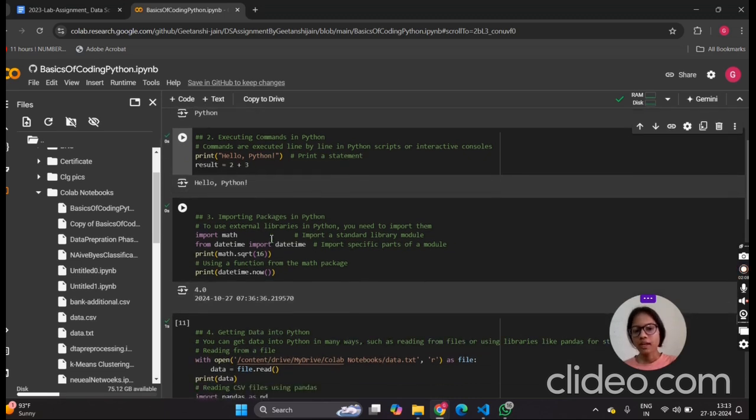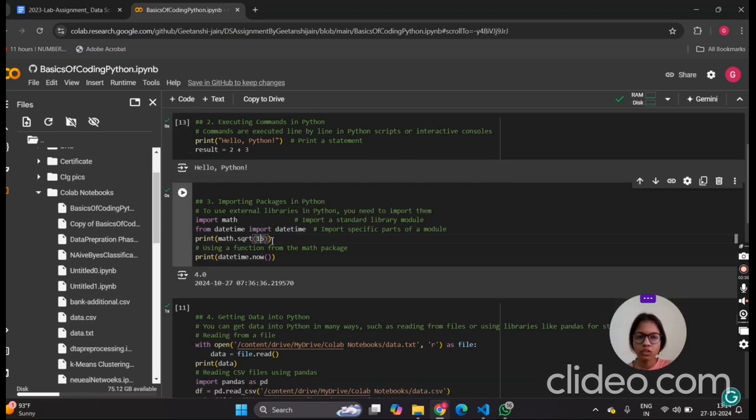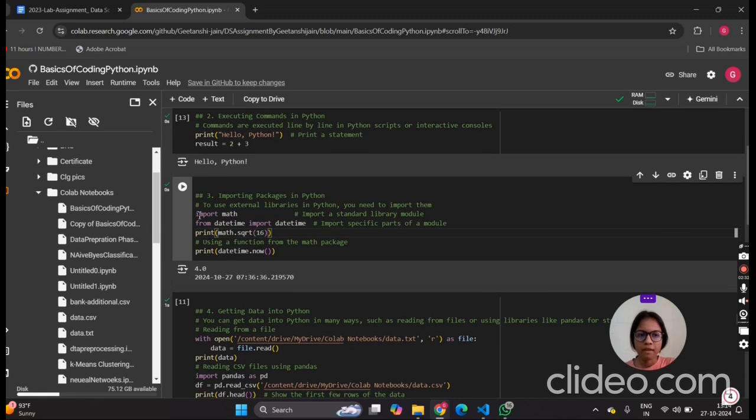Next is importing packages in Python. So basically packages are external libraries. If you want to access the external libraries, you need to import these libraries in our code. For importing, we use the import keyword, import module name.